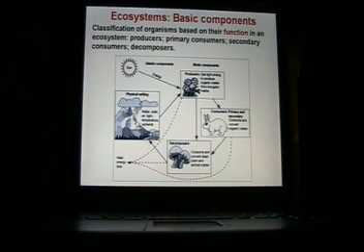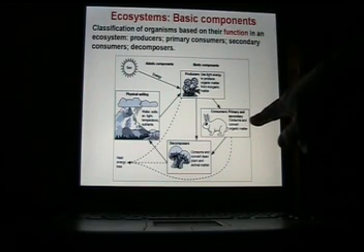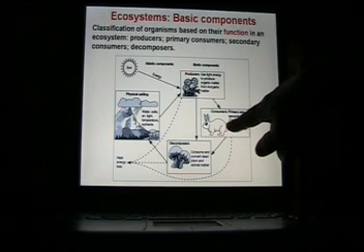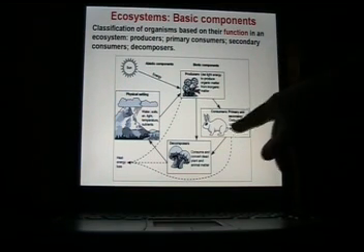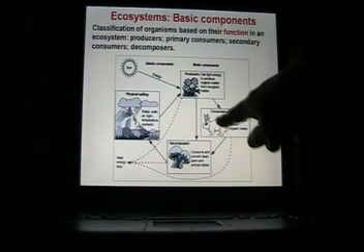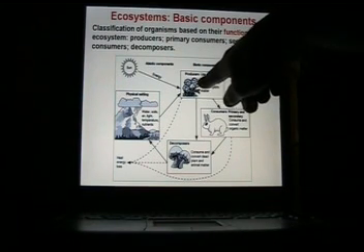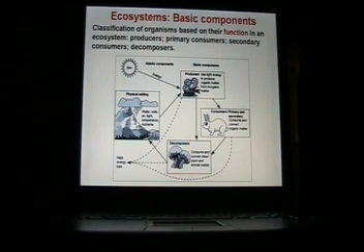Consumers, you could be a primary consumer and eat those producers, or you could be a secondary consumer and eat the primary consumers. So maybe a secondary consumer would be a fox that comes and eats this poor little rabbit. And the little rabbit's a primary consumer that eats these plants. Then we also have decomposers. We did discuss a little bit about decomposers that actually consume and convert that dead plant and animal matter and release the energy and nutrients for use in the system again.